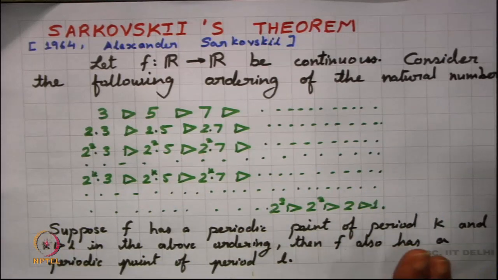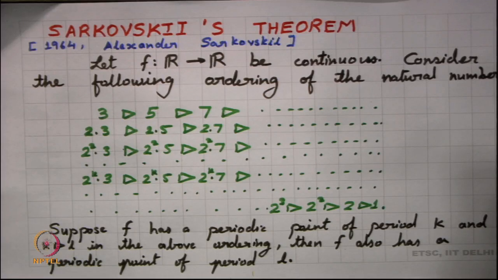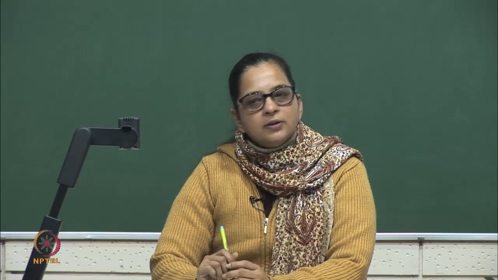This is really unique, and it is unique to interval maps only because we are looking at interval maps. Basically, the real line is a continuum and an ordered set, so it is an ordered continuum, and we are just using the property of an ordered continuum. So, this result holds only for the real line, but still it gives us a very nice property of the dynamics of real numbers: look at a periodic point, and you can guess what all the periodic points that would exist are.